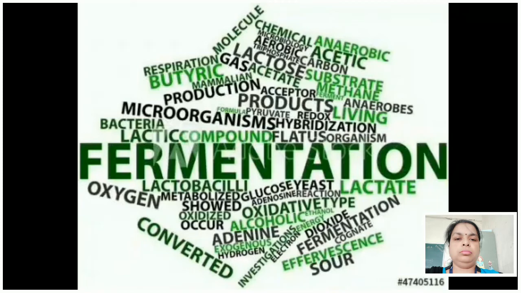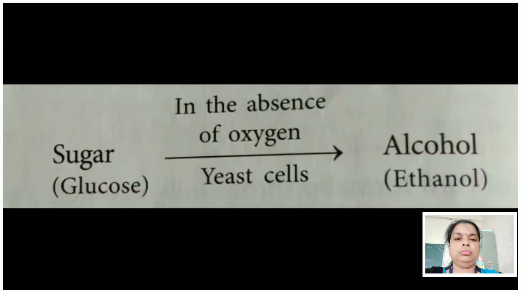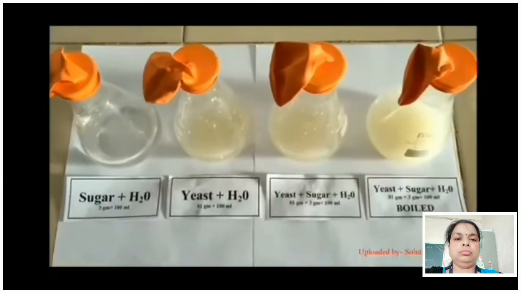Now let's discuss fermentation. Fermentation is the chemical transformation of organic substances into simpler compounds by the action of enzymes, complex organic catalysts which are produced by microorganisms such as molds, yeast or bacteria. Sugar as glucose, in the absence of oxygen and presence of yeast cells, forms alcohol, which is ethanol.